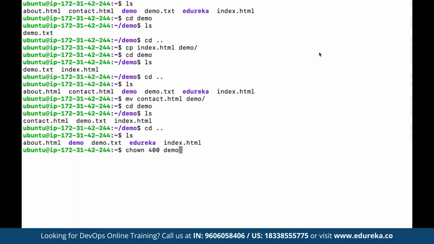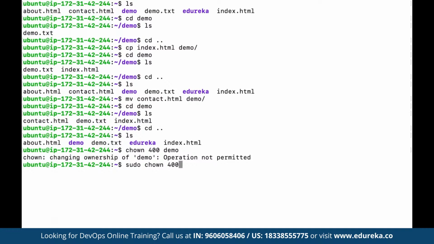Now we can see here for certain commands we don't get the access to run the command until we have given the admin privileges, and for that we have to make use of the sudo command. So here we can simply make use of sudo to give the admin privileges, and then we can define the same command.